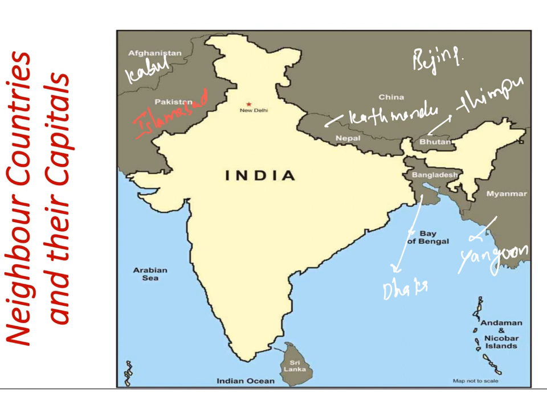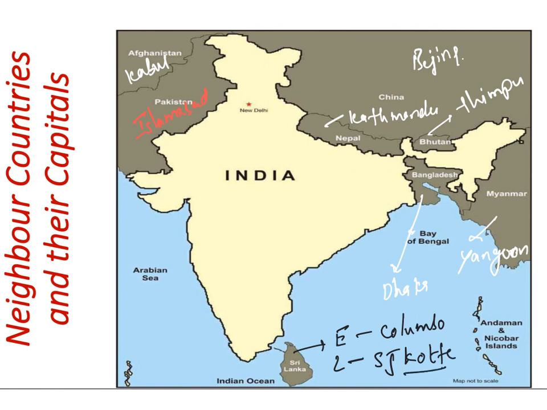Sri Lanka has two capitals. Number one is the executive capital, number two is the legislative capital. The executive capital is Colombo and the legislative capital is Sri Jayawardhanapura Kotte.